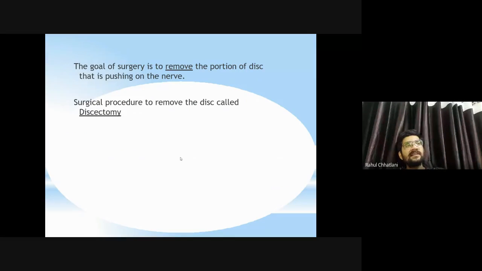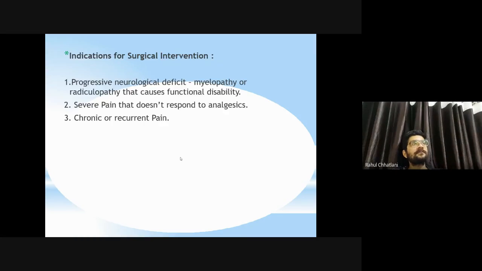What is it? Discectomy. Yes, removing a part of a disc, cervical or any intervertebral disc, that is discectomy. The goal of surgery is to remove the portion of the disc that is pushing or compressing the nerve. Remove a part of what compresses the nerve, that is the only treatment. The operation or surgical procedure is termed discectomy. Yes, so this is the only surgery that is possible in the cervical spine, decompression.